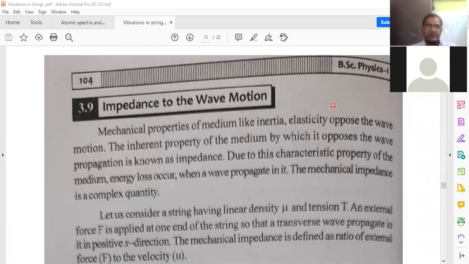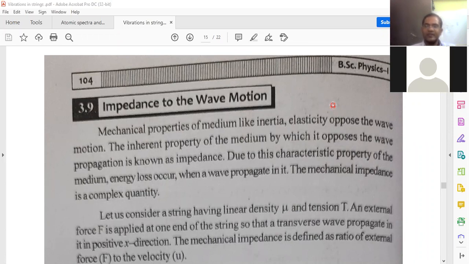In the present class, now I am going to discuss the topic impedance to the wave motion in the stretched string. So all of you know that the mechanical properties of the medium are inertia and elasticity. So the mechanical wave can propagate because of these two properties. One is the inertia property, the second one is the elasticity property. These two mechanical properties oppose the wave motion.